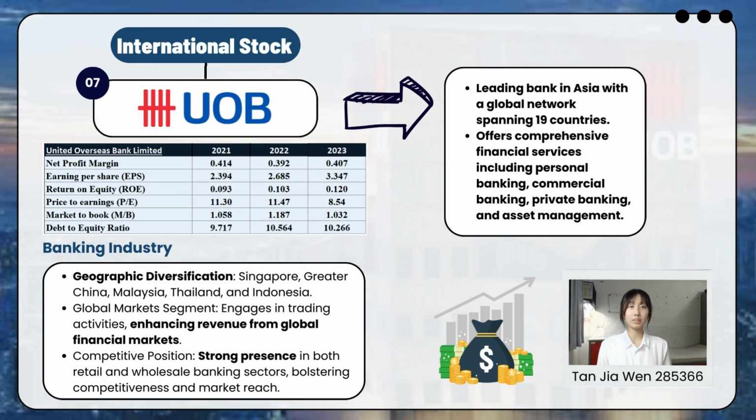Lastly, United Overseas Bank Limited (UOB) stands out as a leading bank in Asia, with a global presence across 90 countries, stable profitability measures and a diverse revenue stream, including strong positions in Singapore, Greater China, and other key markets. UOB offers solid investment potential, and its focus on both retail and wholesale banking, coupled with participation in the global financial market, underscores its competitive edge in the industry.